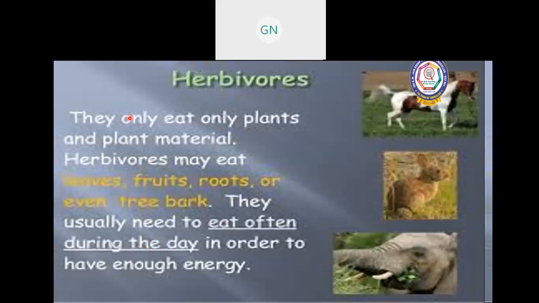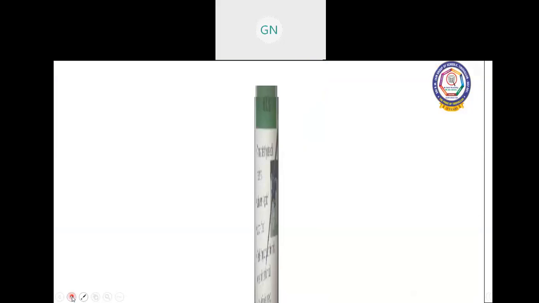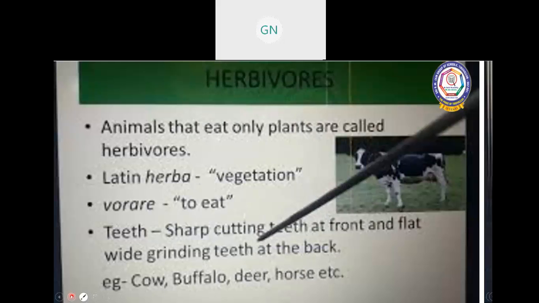Plants are not easy to digest, so they get energy from plants. This type of animals are known as herbivorous animals. Animals that eat only plants are called herbivores.